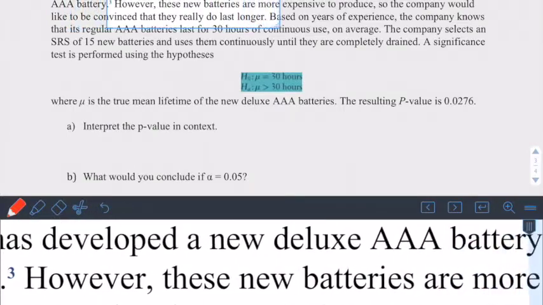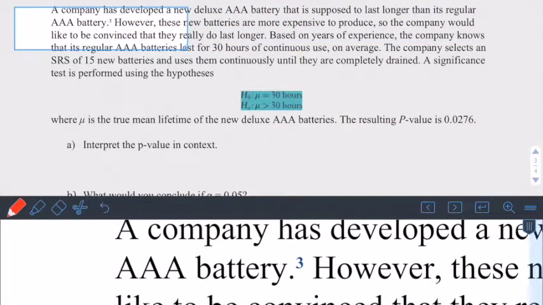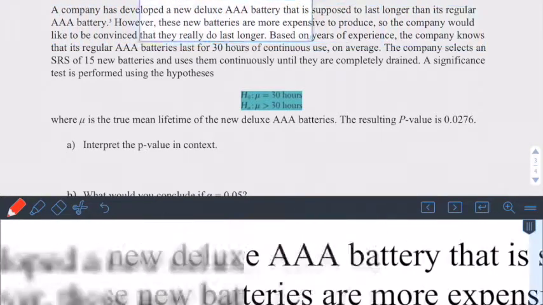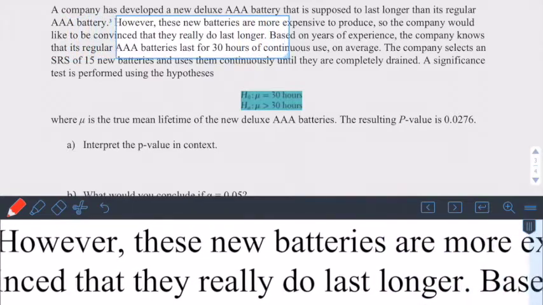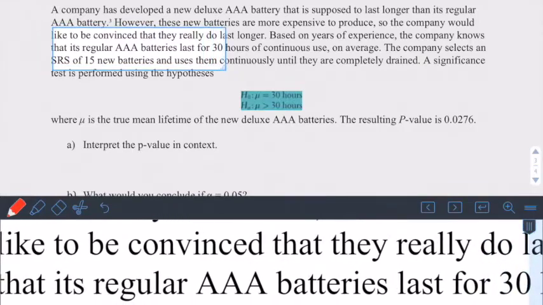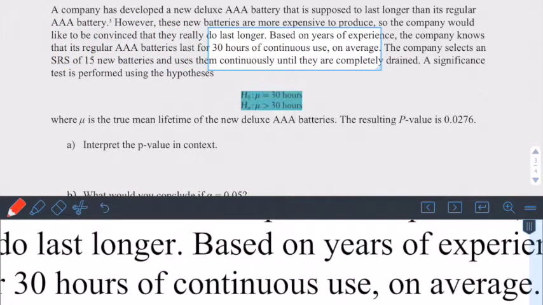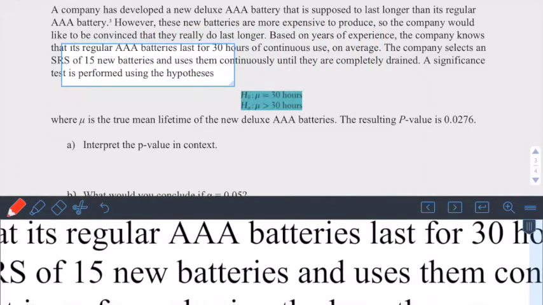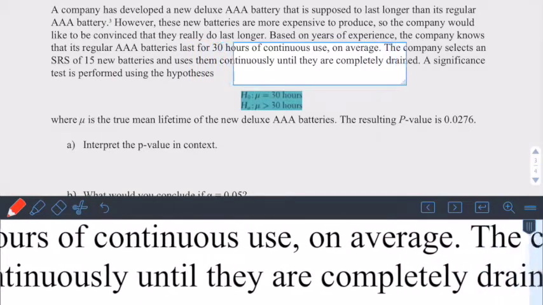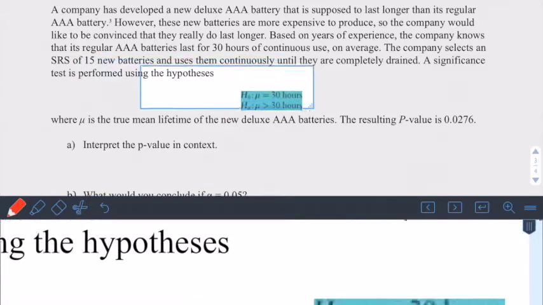A company has developed a new deluxe AAA battery that is supposed to last longer than its regular AAA battery. However, these new batteries are more expensive to produce, so the company would like to be convinced that they really do last longer. Based on years of experience, the company knows that its regular AAA batteries last for 30 hours of continuous use, on average. The company selects a simple random sample of 15 new batteries and uses them continuously until they are completely drained. A significance test is performed using the hypotheses.